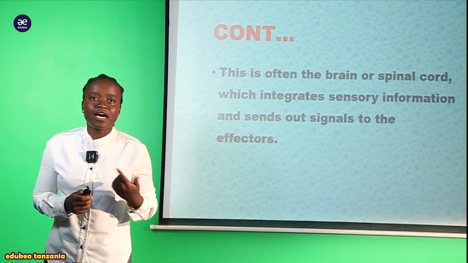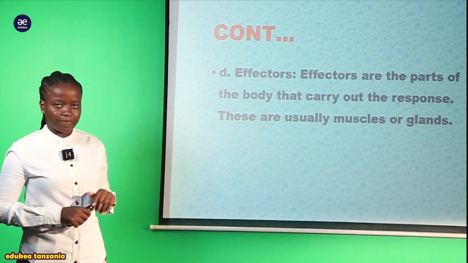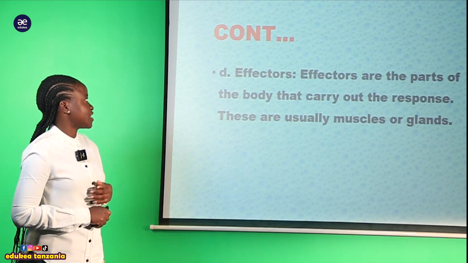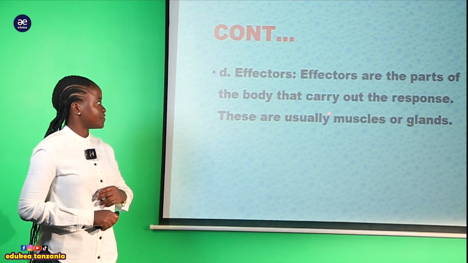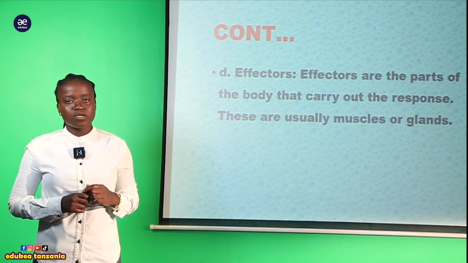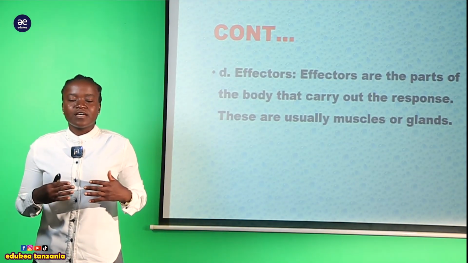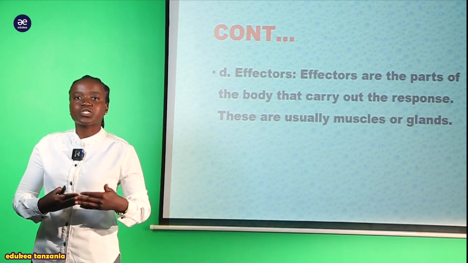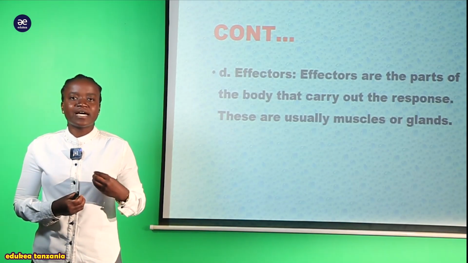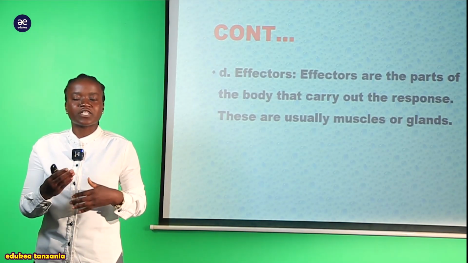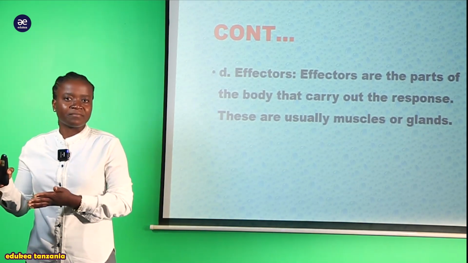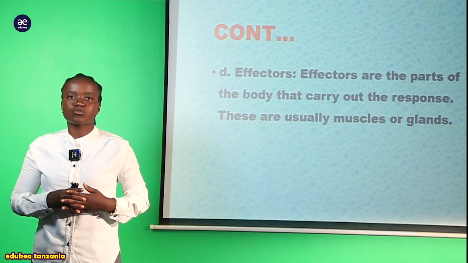And thereafter we have another term that is effector. We have to know also what this effector is. So here we are saying that effectors are the parts of the body that carry out the response. These are usually muscles or glands. So tukija kuongelea effector, ni ile organ ambayo sasa ina bring about any kind of response. So kama yule mtu alikuwa labda the stimulus is the light or the stimulus is the pain, ile muscles interact upon that pain by removing that area from the pain source.